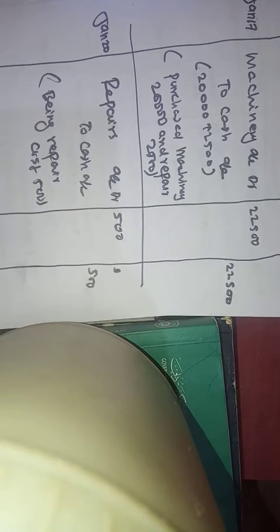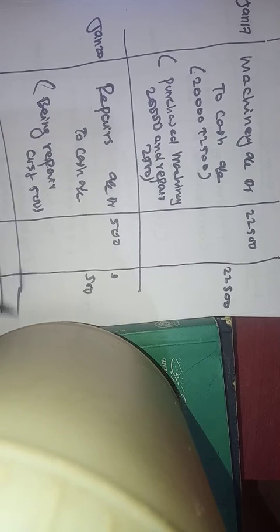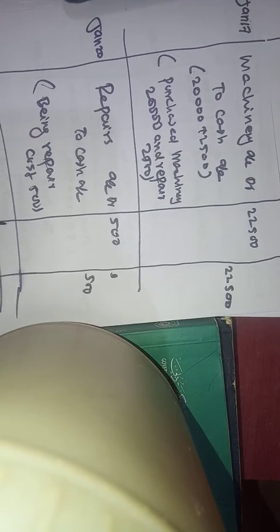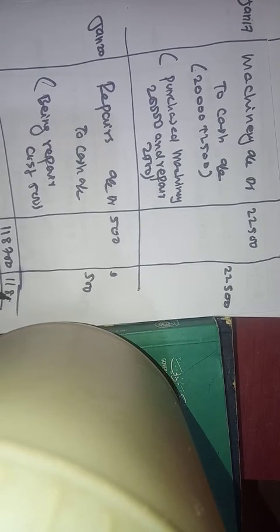So this question's answer is over here. Any doubt, you can ask me. Then if you want, you can write the total. Total is not compulsory. That is 118,700. Finally you write the total, no problem. In between, no need of writing the total. Debit and credit are the same only. Clear? Okay.